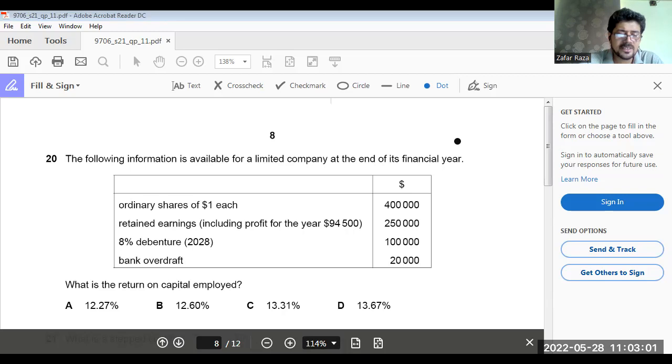So that would be 400,000 plus 250,000 plus 100,000 is equal to 750,000.